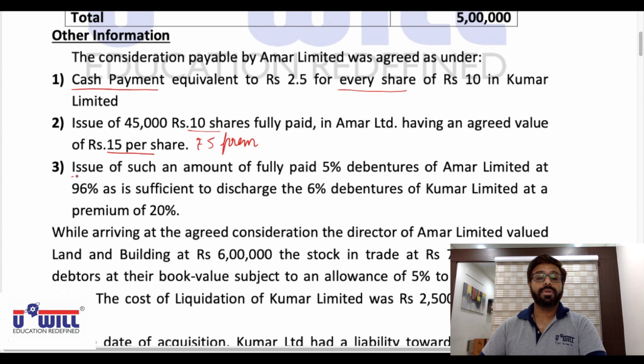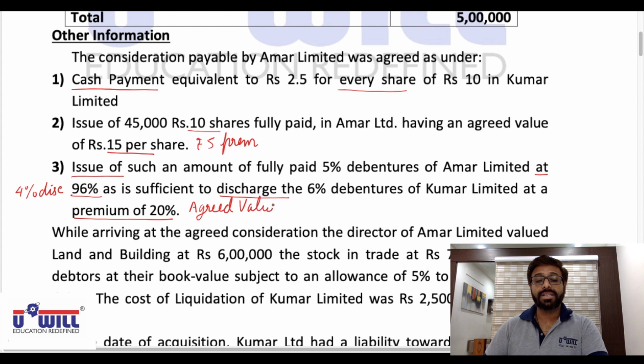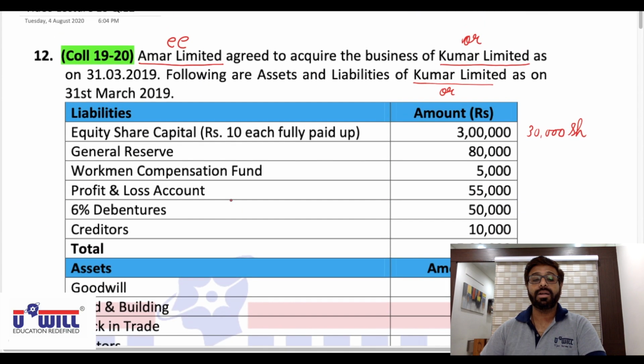Issue of such an amount of fully paid 5% debentures of Amar Limited at 96%. Now issue at 96% means you are going to issue the debentures at 4% discount, as is sufficient to discharge the 6% debentures of Kumar Limited at a premium of 20%. I have told you this in earlier questions also. Discharge means it will give us the agreed value, and 20% more. Premium means agreed value is 20% more than the book value.